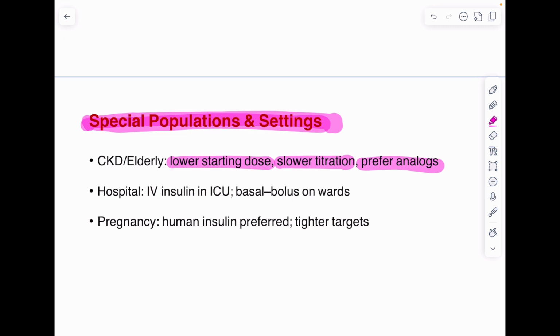In hospital patients, IV insulin should be used. In ward patients, basal bolus regime can be used, whereas in ICU setup it is recommended that we should be using continuous insulin infusion. For pregnancy, human insulin is the preferred option, and the targets are a little tighter. That means stringent target is kept for pregnancy.